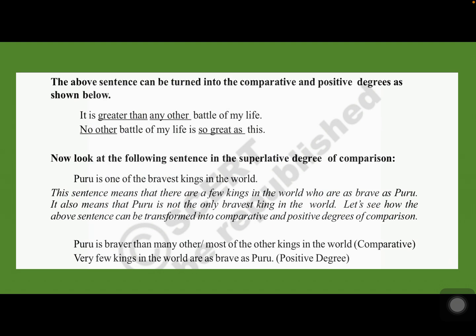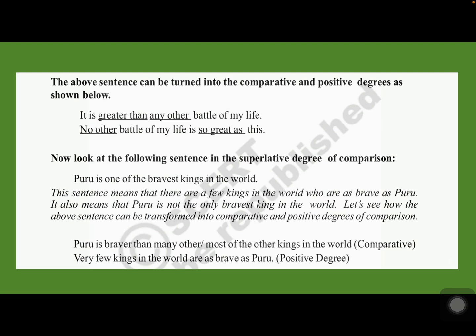Now look at the following sentence in superlative degree of comparison. Puru is one of the bravest kings in the world. Now this sentence means that there are a few kings in the world who are as brave as Puru. So Puru is not the only bravest king. There are some other kings. Whenever you use one of, that means some other kings equal to Puru are also there. So it means that Puru is not the only bravest king in the world.